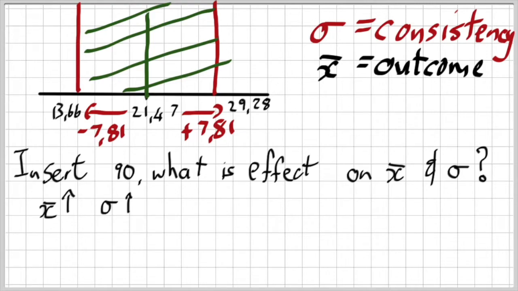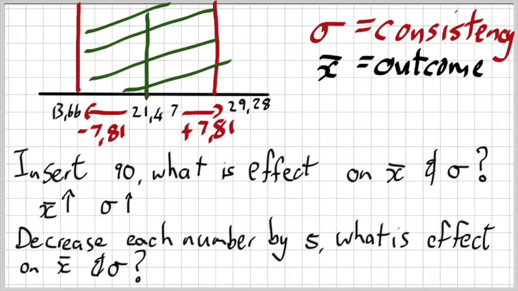Now here comes one of our favorite questions. What if I decrease each number by 5? What is the effect on the mean and the standard deviation? So let's talk about the outcome, the expected outcome, the mean. If I decrease each number by 5, well, that means the expected outcome is going to be lower because everything is decreased by 5.